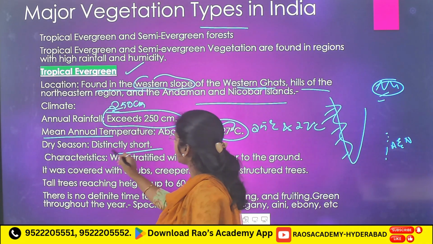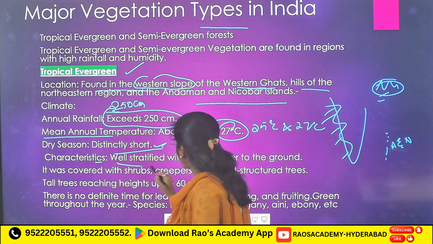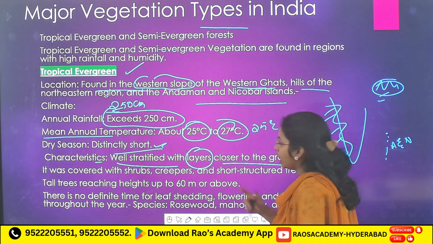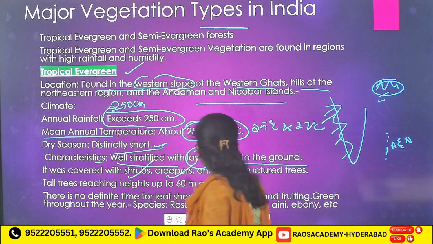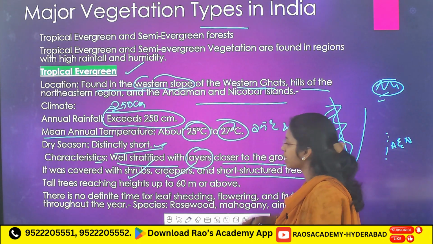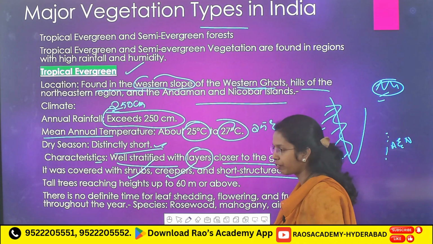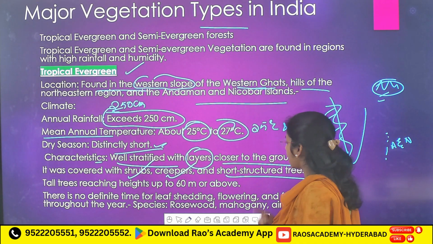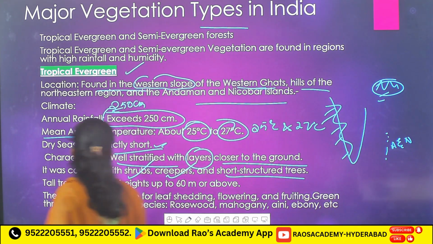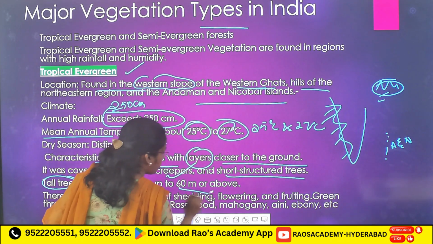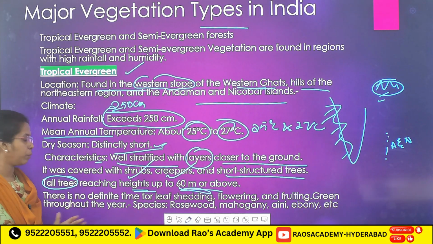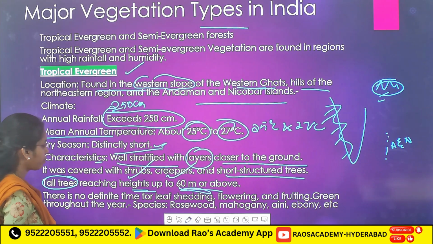Now the dry season is very short. Characteristics: well stratified with layers closer to the ground. Here it is covered with shrubs, creepers and short structured trees. Tall trees, reaching heights up to 60 meters and above, we are going to see in this type of vegetation.